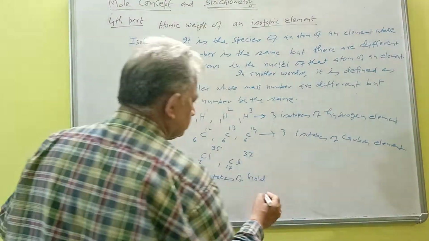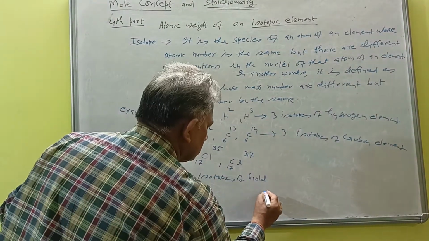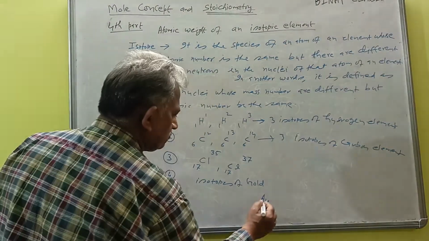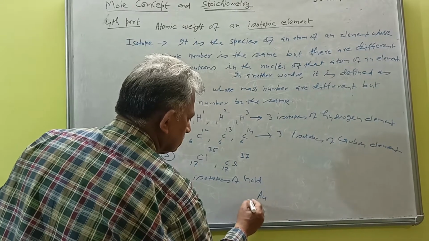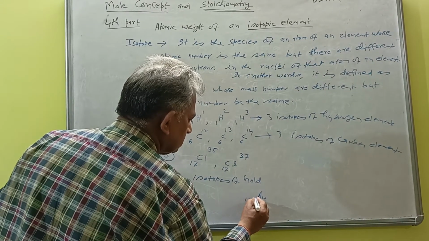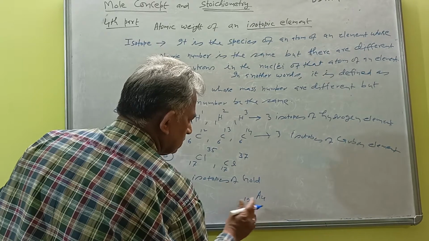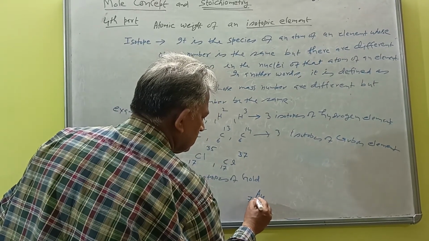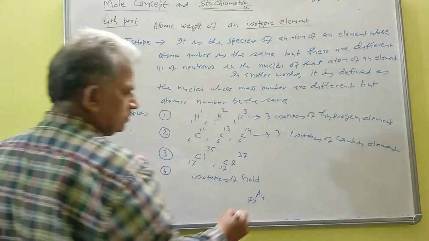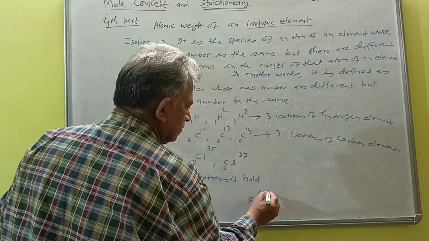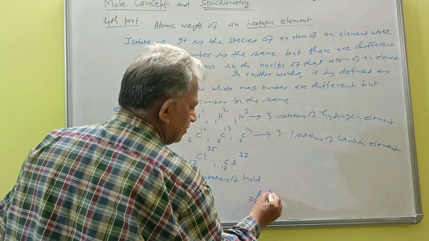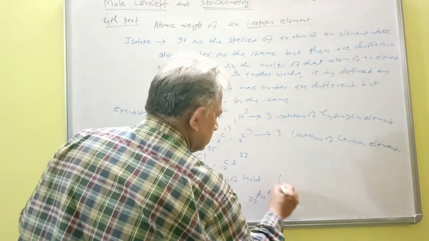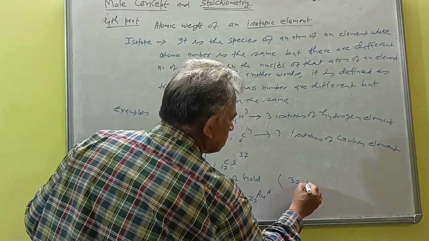It starts from Au, which is 197, with atomic number 79, and this mass number, suppose A, goes on changing in such a way that there are 32 isotopes.